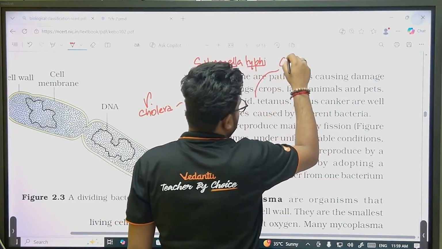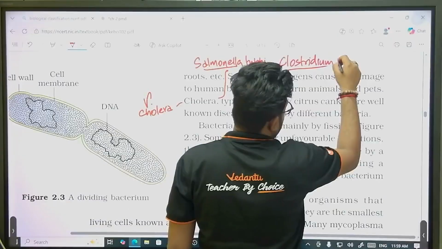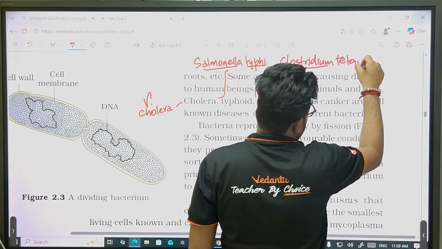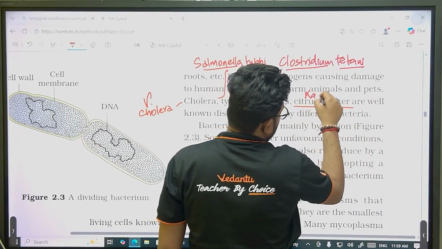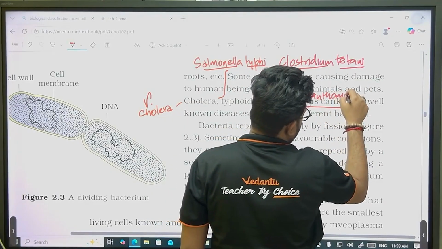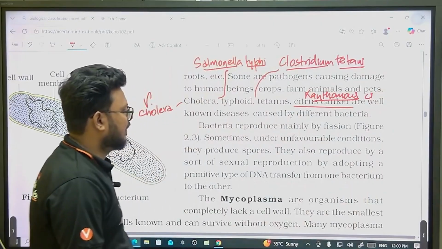Tetanus is caused by Clostridium. Citrus canker is caused by Xanthomonas citri. So the name Xanthomonas you can remember.